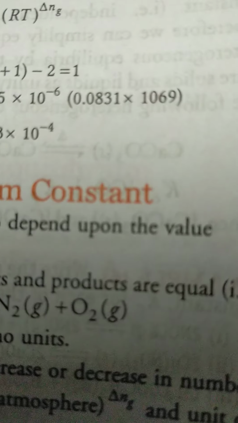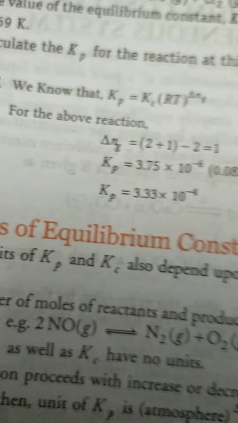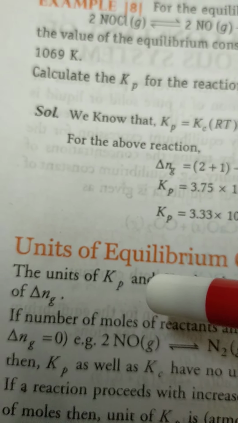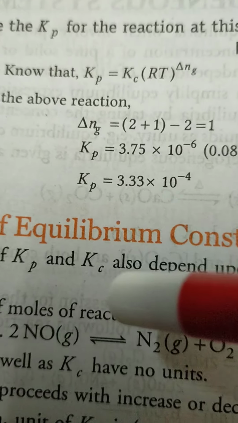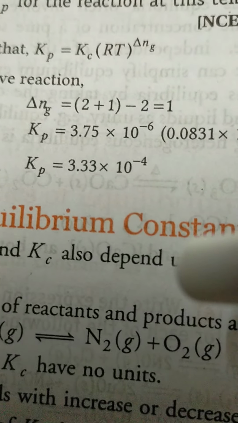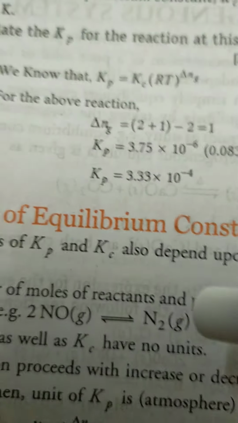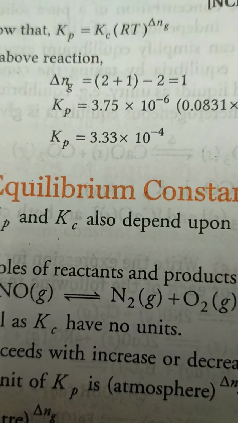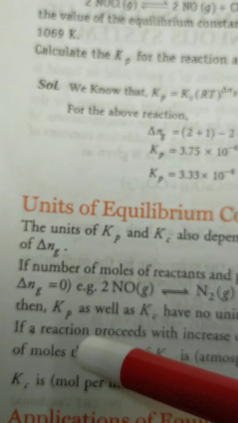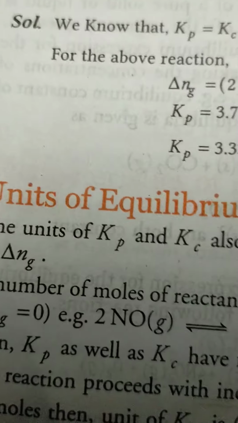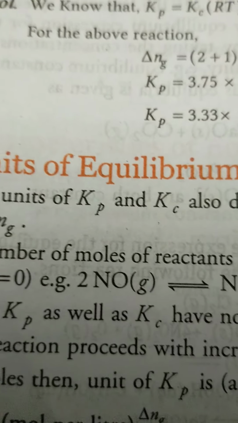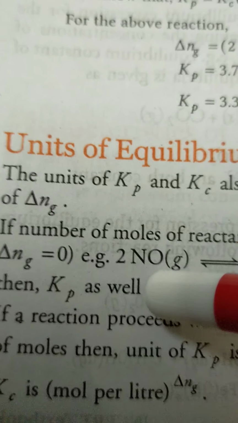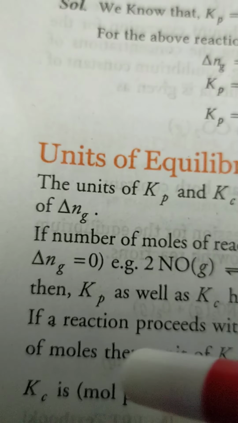If the number of moles of reactants and products are equal, that is Δng equal to 0, for example 2NO in the gaseous state gives N2 plus O2, 2NO at equilibrium gives N2 plus O2, then Kp as well as Kc have no unit. Kp and Kc do not have any unit.